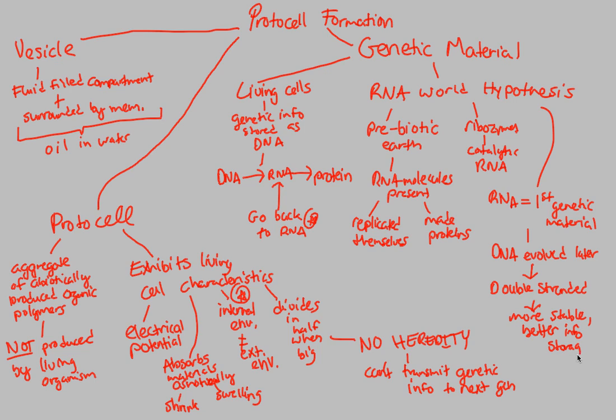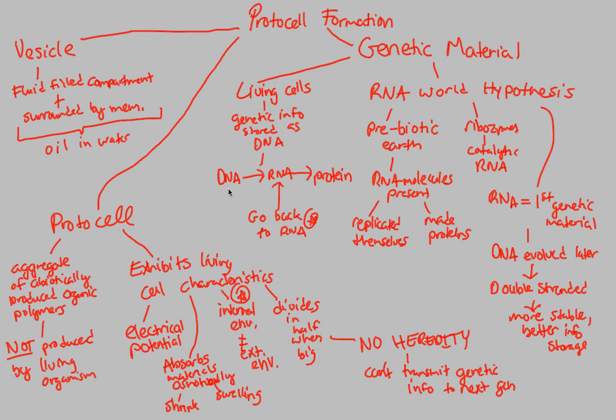So what's the overall theme here? What's the overall idea? The overall idea is that protocells, these first cells, eventually had to have some sort of genetic information. But the true question is, was it DNA or RNA? If we look at our own living cells, we notice that genetic information is stored as DNA, and we think, oh, it must be DNA. We're the most advanced organisms on Earth. We must have started off the same way as our genetic blueprint is.